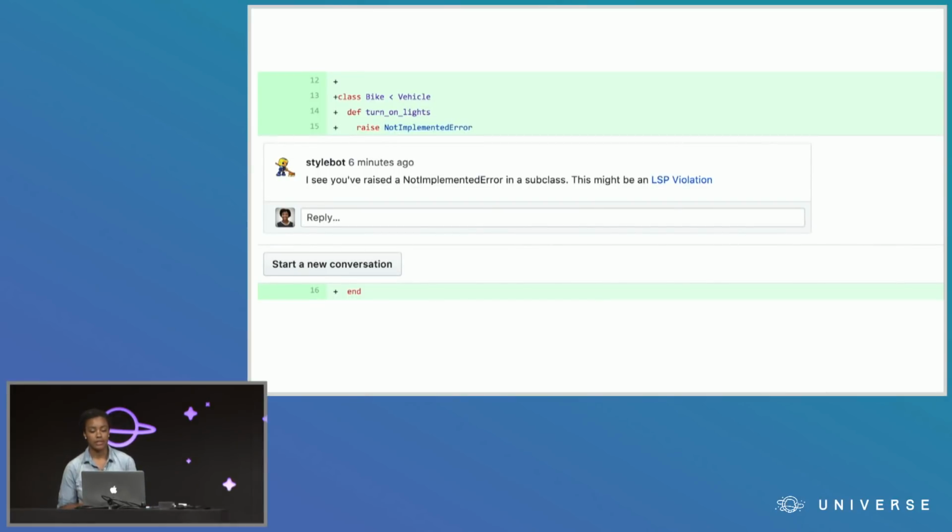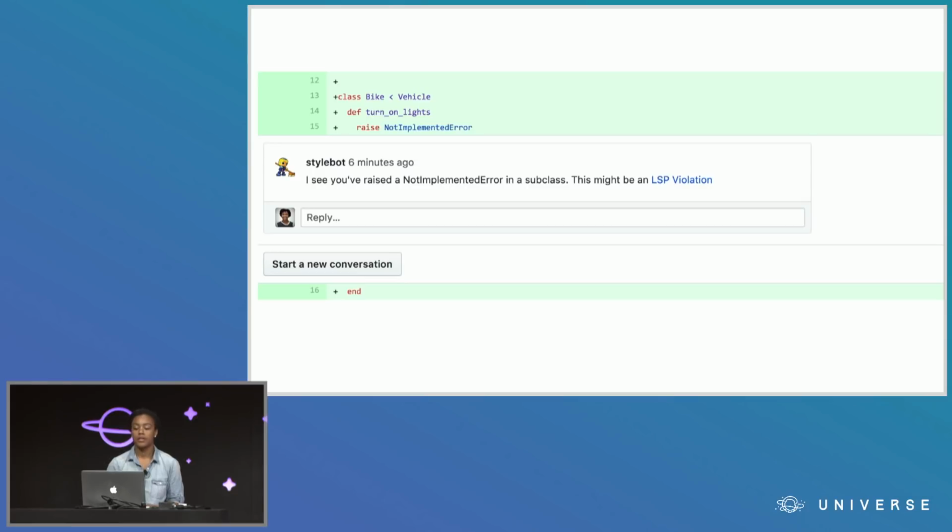Calling attention to these things through the use of a bot makes the person who submitted the pull request stop and reconsider their code. Is this not implemented error really necessary? Is there a better way than having to check the class of this object? They probably knew when they wrote the code that it didn't feel quite right, but it may have seemed like the only way at the time. Having a bot publicly call attention to this thing you did that already felt kind of icky is usually pretty powerful motivation to take a second look.